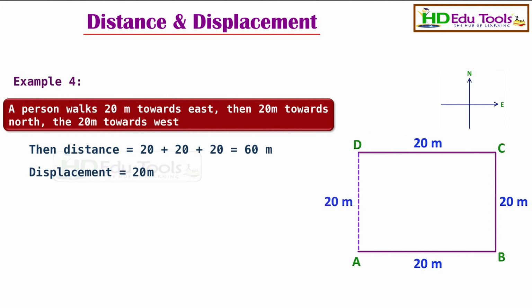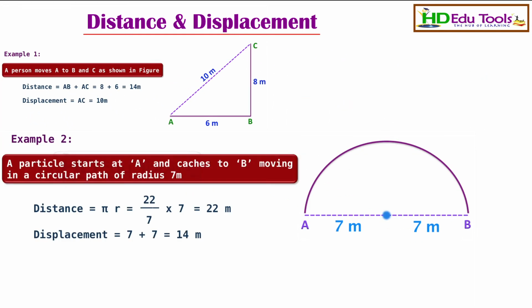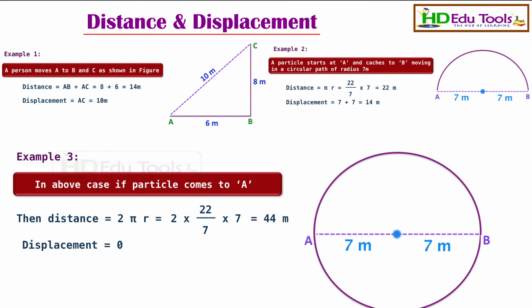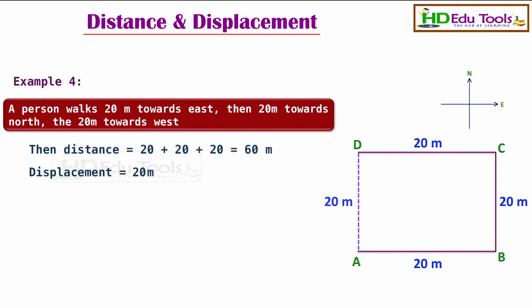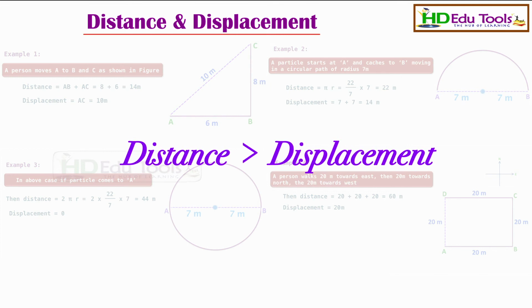In all the above examples, what are we observing? Distance is always greater compared to displacement. In the first example, the distance is 14 meters and the displacement is 10 meters. In the second example, the distance is 22 meters and the displacement is 14 meters. In the third example, the distance is 44 meters and the displacement is 0. And in the fourth example, the distance is 60 meters and the displacement is 20 meters. That is, distance is always greater than displacement.